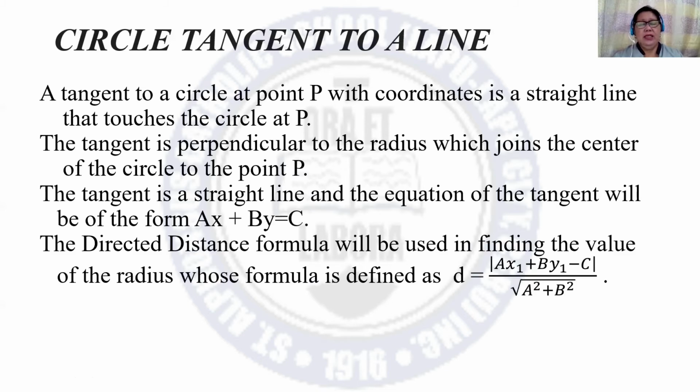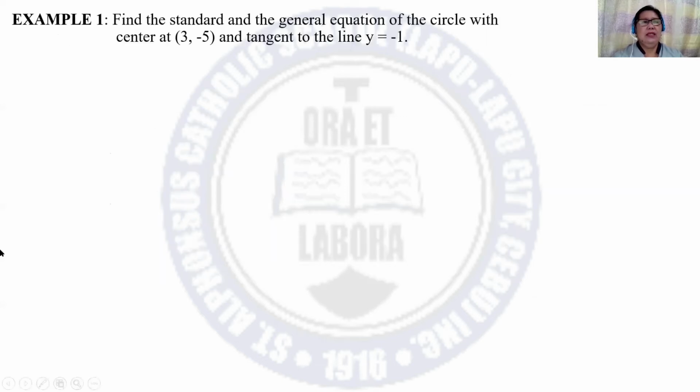The directed distance formula will be used in finding the value of the radius, whose formula is defined as d is equal to the absolute value of ax sub 1 plus by sub 1 minus c all over the square root of a squared plus b squared. Let us have an example.